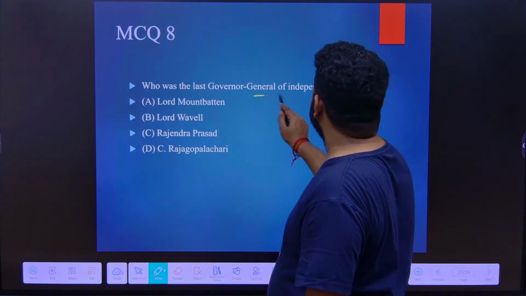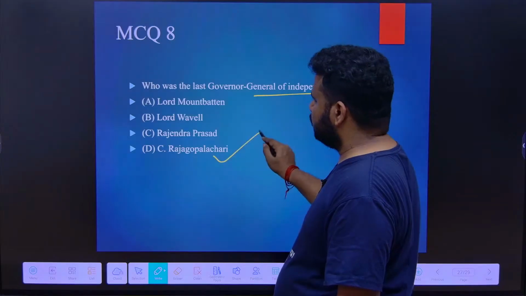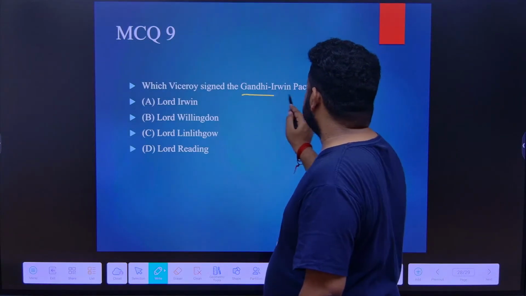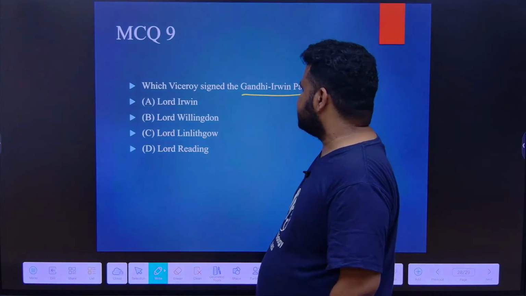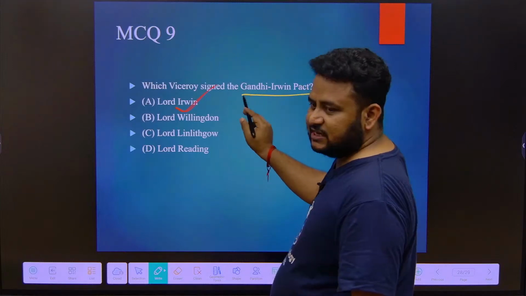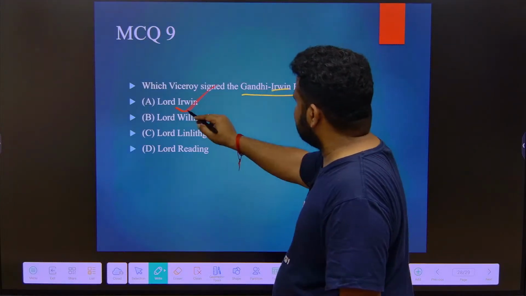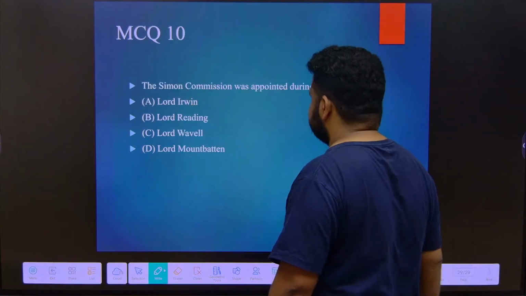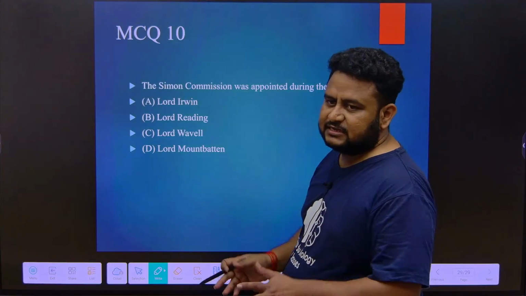Who was the last Governor General of independent India? It is C. Rajagopalachari. Which Viceroy signed the Gandhi-Irwin Pact? The word itself says Lord Irwin. Here Irwin is the Viceroy, that Viceroy is Lord Irwin. Why was it passed? To end the civil disobedience movement.